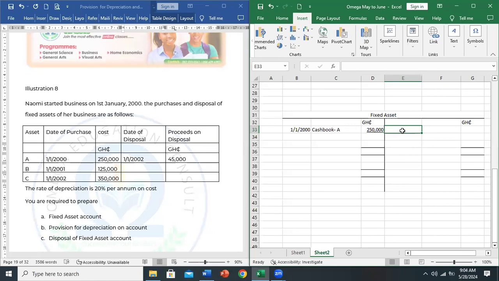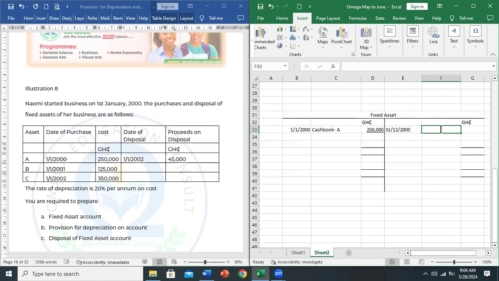That is one thing that confuses students, where they have to balance the year and move to the next year. Take your time and do it. It's very simple. If the business is starting on 1st January 2000, it means they will definitely end on 31st December 2000.